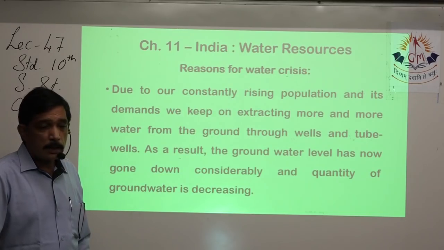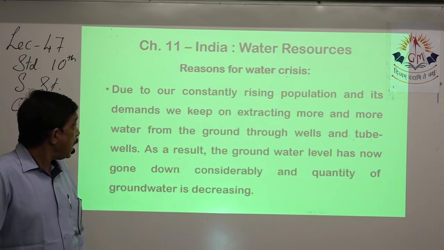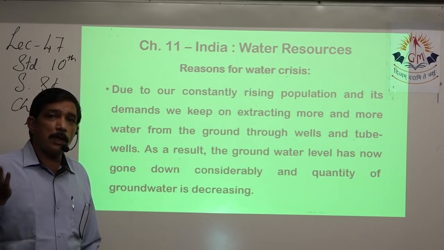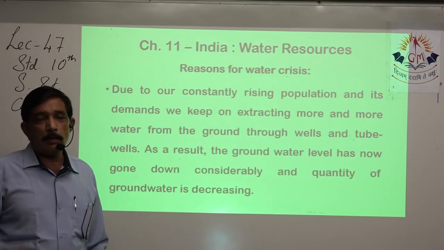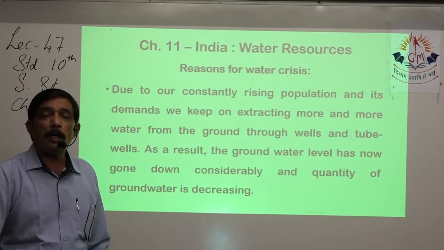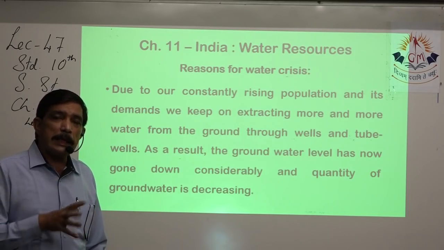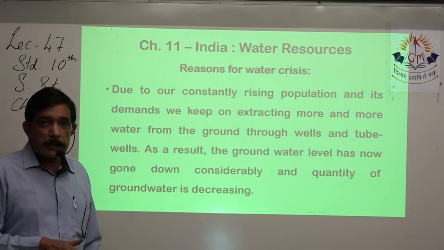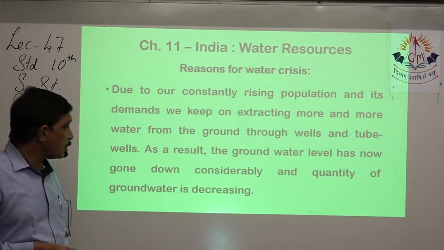The reasons for the water crisis are the constantly rising population and the demand that keeps going up, and people keep extracting more and more water from the ground, because surface water doesn't last long. Rain comes for one season, and then throughout the year we have to do without rain. So whatever surface water is available, we first use that, and then we start pumping out the groundwater. So the groundwater level also decreases, and quantity and quality both go from bad to worse.